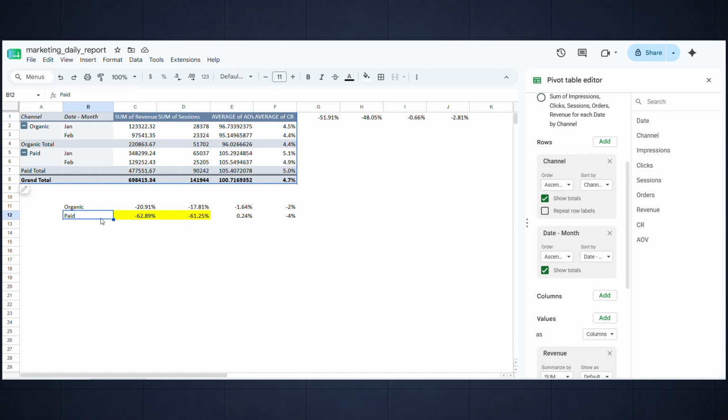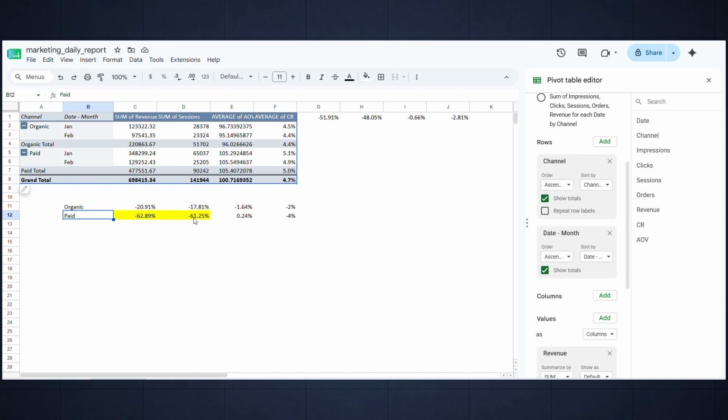So what happens next? We'd share these findings with the marketing team. Maybe a major ad campaign was paused. Maybe advertising budgets were reduced, or maybe a traffic source stopped performing. We don't know the exact cause yet, but we've narrowed the investigation dramatically. Instead of looking across the entire business, we're focusing on one specific area, paid acquisition.